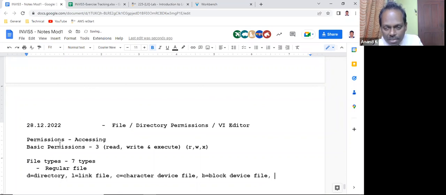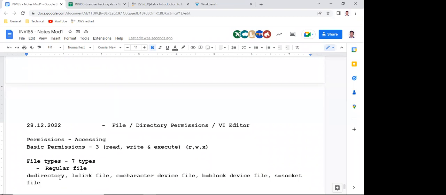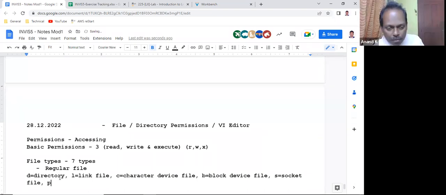And if it is S, we call it a socket file. These are different types of files. One is L for link file I mentioned, and P is for pipes.